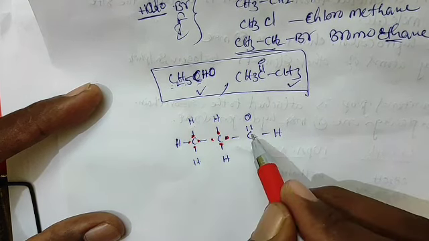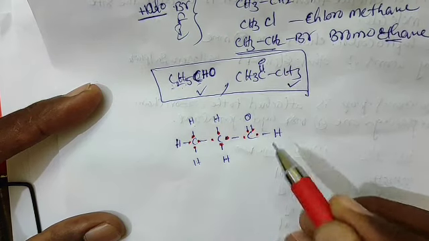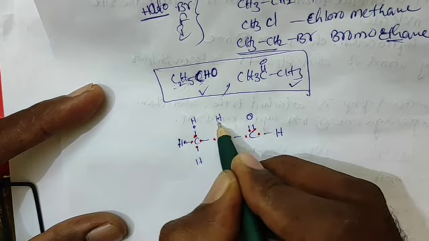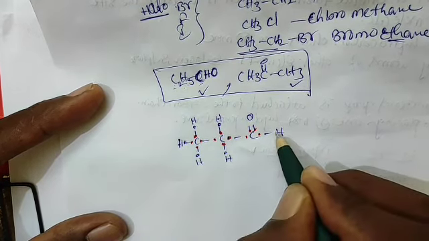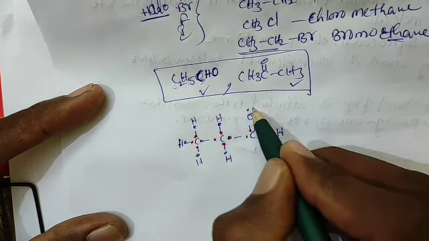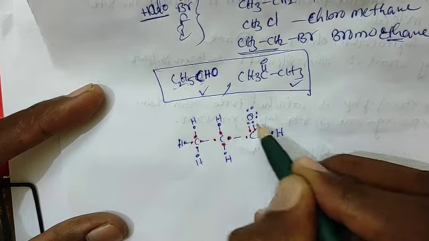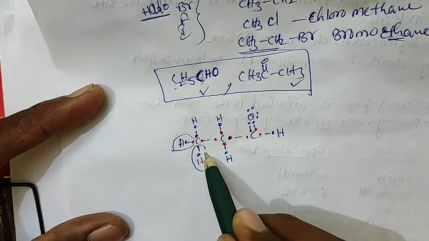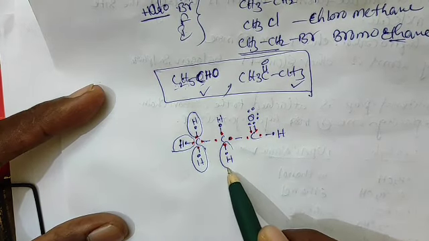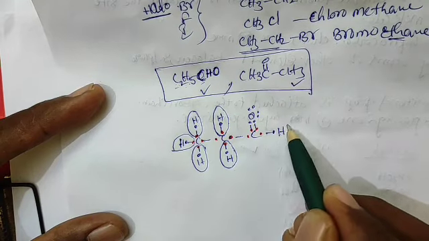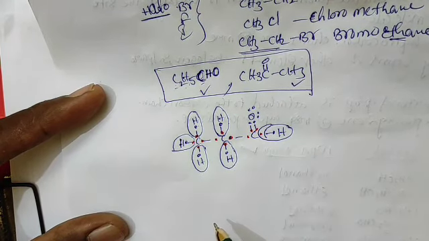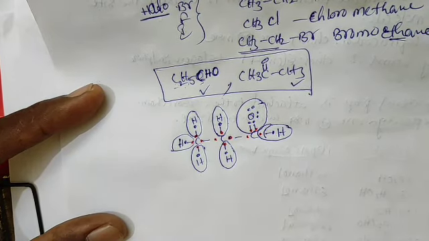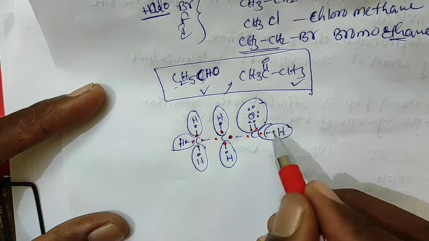Carbon electrons we represent in red color, and hydrogen electrons in blue. Hydrogen has only one electron, which I represent like this. Oxygen has 6 valence electrons. These two will form helium configuration, and this one forms 8 electrons, octet configuration.